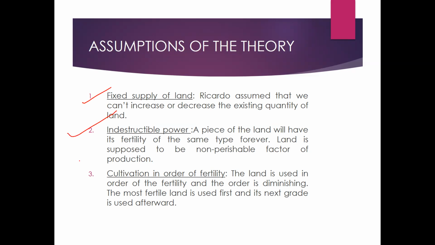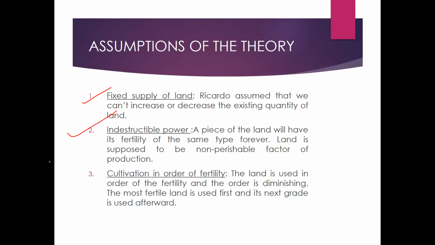Next one is indestructible power. The piece of land will have its fertility of the same type forever. Land is supposed to be a non-perishable factor of production. If a piece of land by the river Ganga is more fertile, it would always be like that. It's not possible that when you are producing something, the fertility keeps reducing.